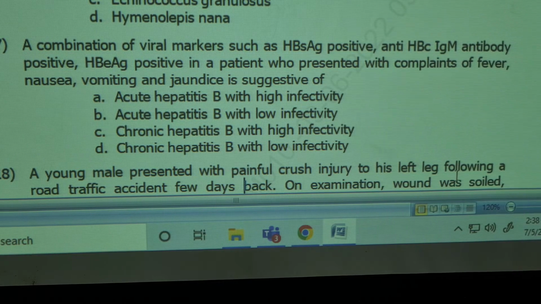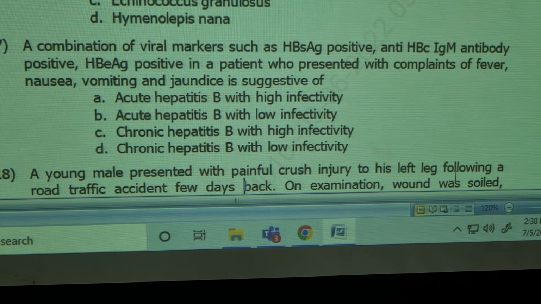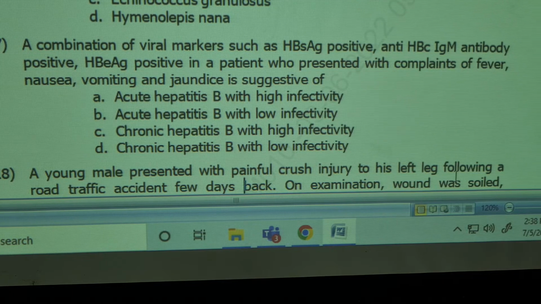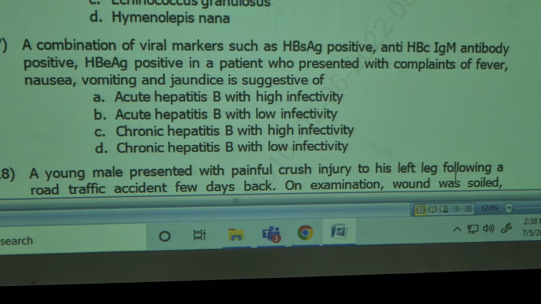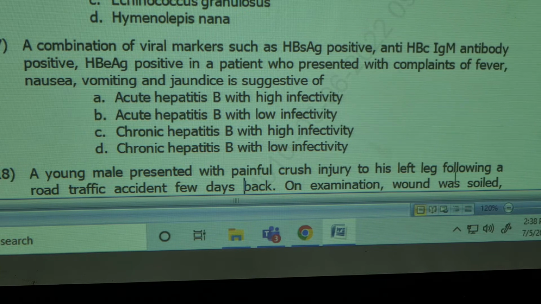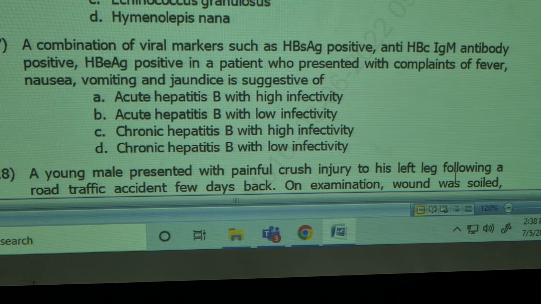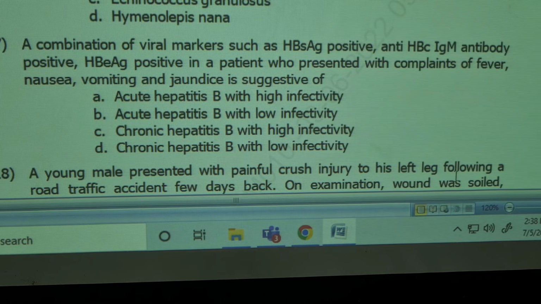A combination of viral markers such as hepatitis B surface antigen, HBc IgM antibody positive, HBeAg positive in a patient who presented with complaint of fever, nausea, vomiting, jaundice is suggestive of acute hepatitis B with high infectivity, acute hepatitis B with low infectivity, chronic hepatitis B with high infectivity, chronic hepatitis B with low infectivity. Which one is correct? Hepatitis B marker.